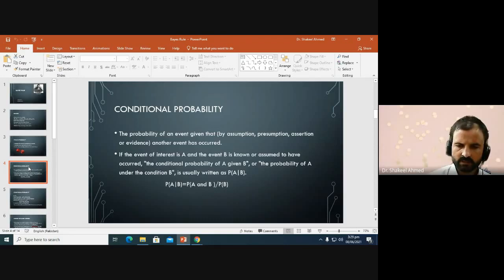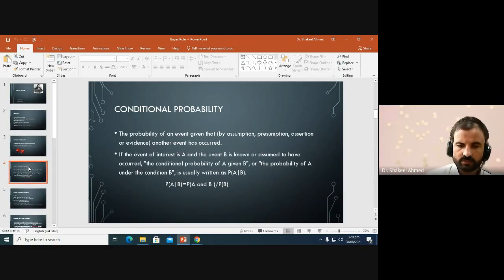For example, if we have a box and we select one ball from it, and we know the selected ball is red, and we are going to select the second ball. If we select the balls without replacement, then the selection of the second ball depends on the selection of the first ball. This is an example where the occurrence of one event affects the occurrence of another event. If the occurrence of one event does not affect the occurrence of the second event, then the two events are said to be independent events.